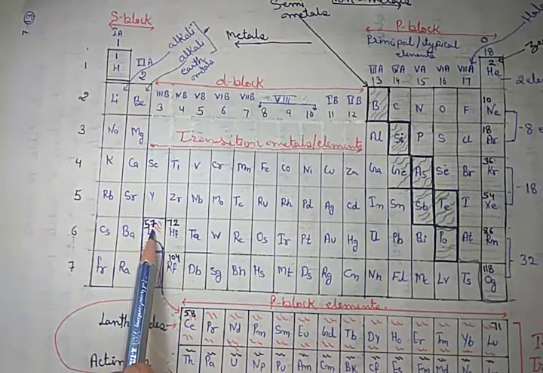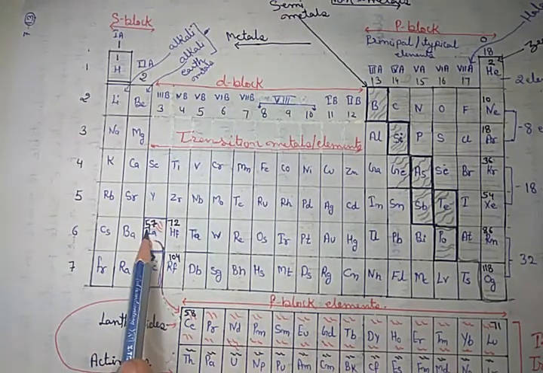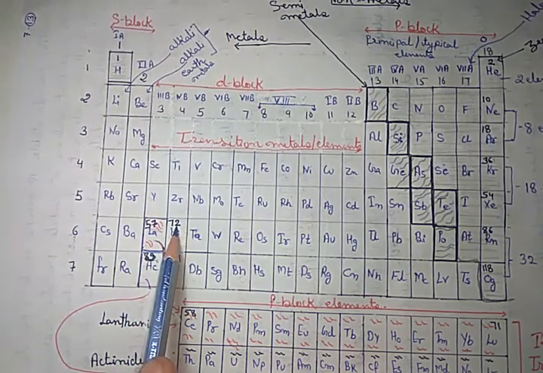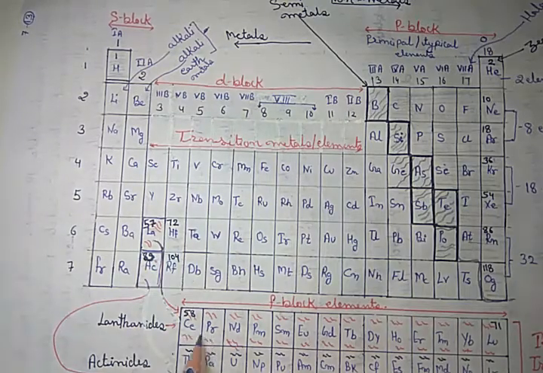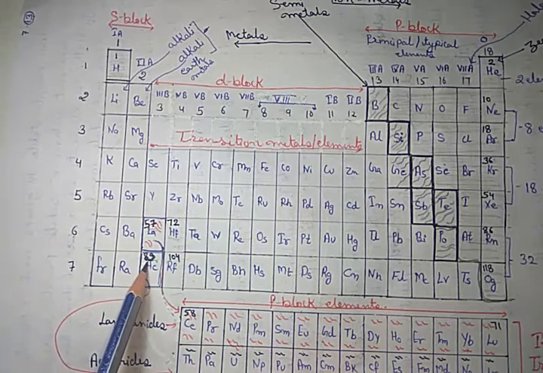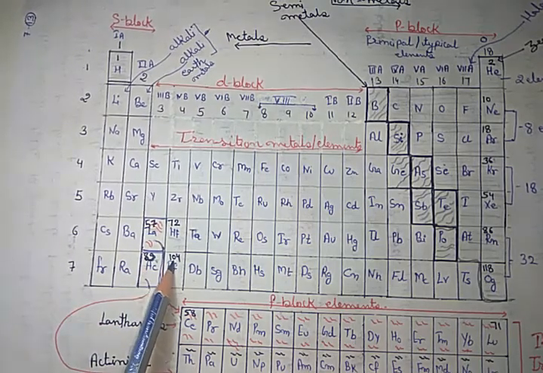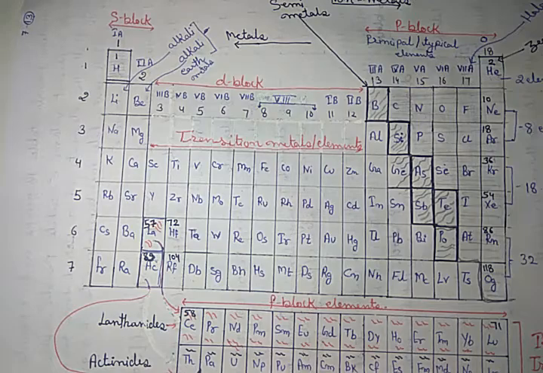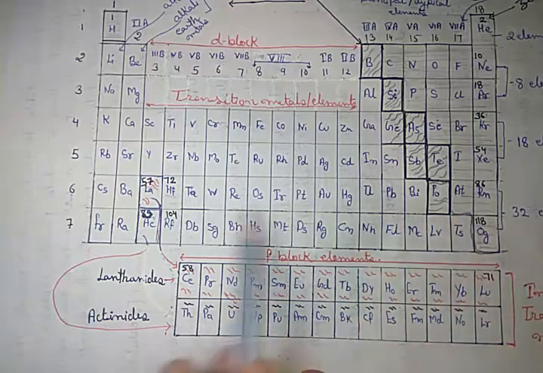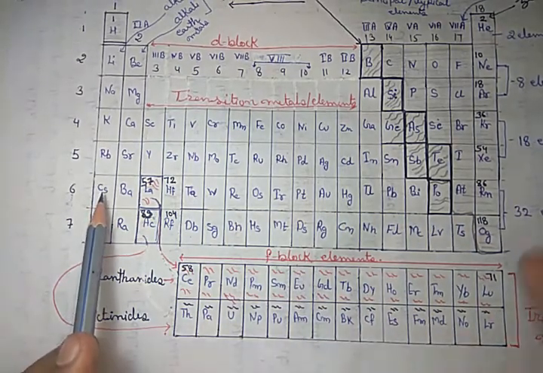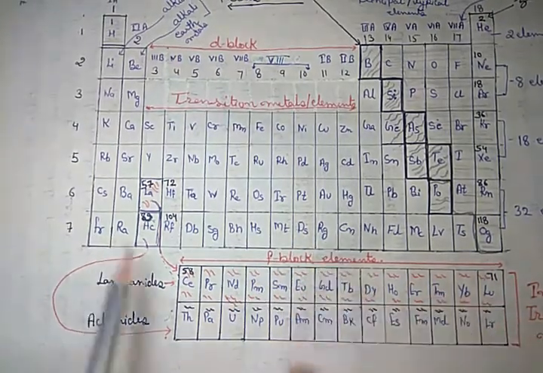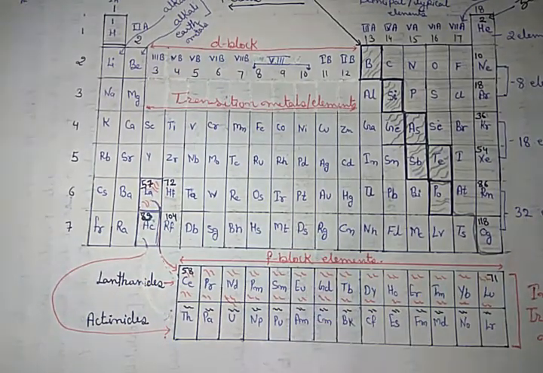If you clearly visualize, there is 57 lanthanum and 72 hafnium. The 14 are placed separately. Similarly, actinium 89, RF that is 104. Now 14 are placed here, 14 are placed here. So they will count in these periods. So 18 plus 14, that is 32. Similarly, 18 plus 14, there are 32.